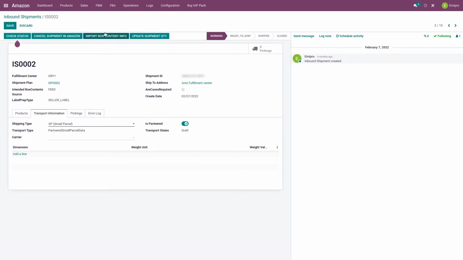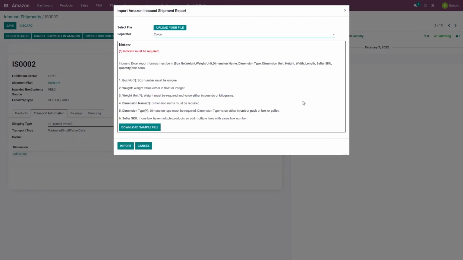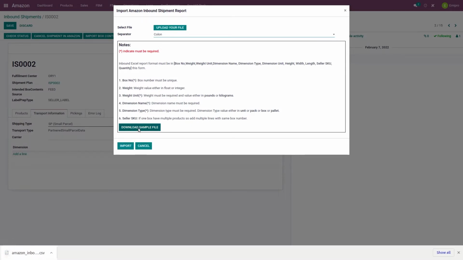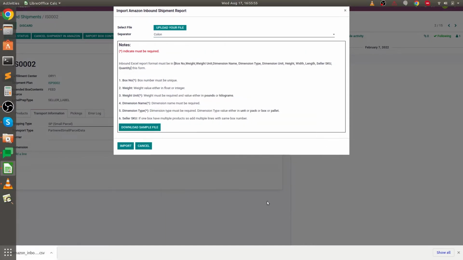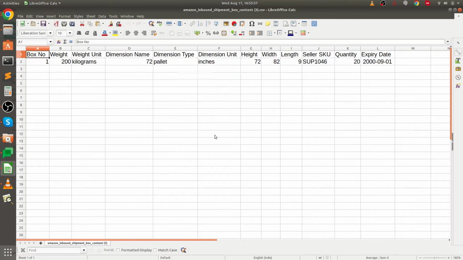The second option, I can import it via CSV file. So here I can see a button to import box content information. As I click here, this pop-up will appear on my screen from where I can download the sample file. In this file, I can update my information, and once the information gets updated, I can import it through that screen. Now let me explain the fields that are required in this file.